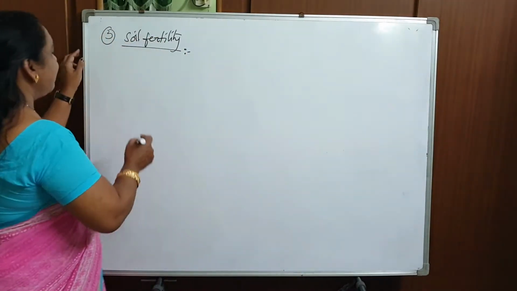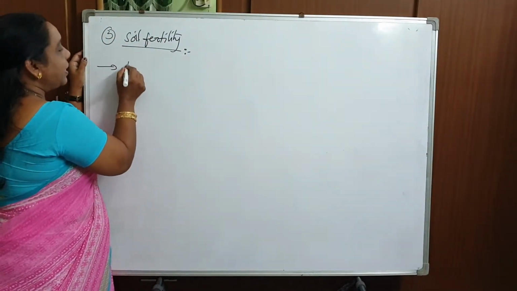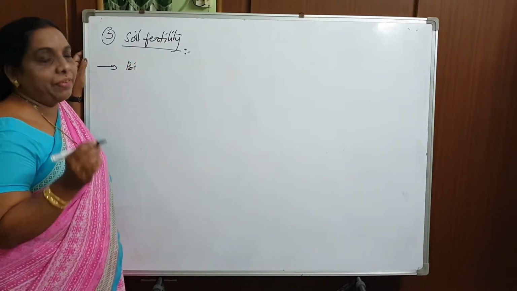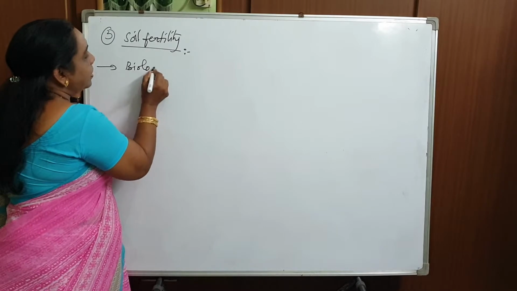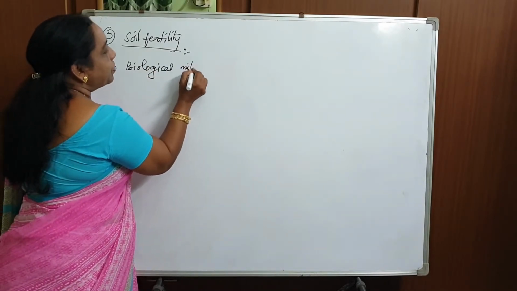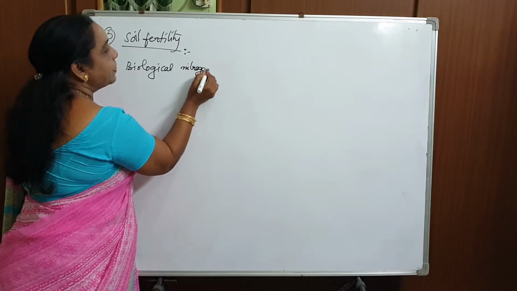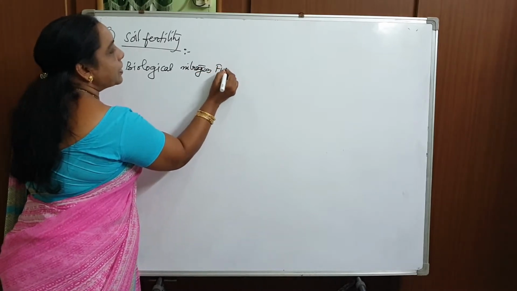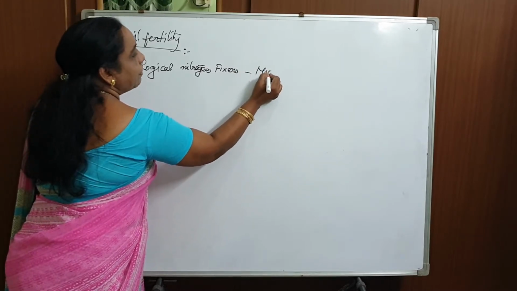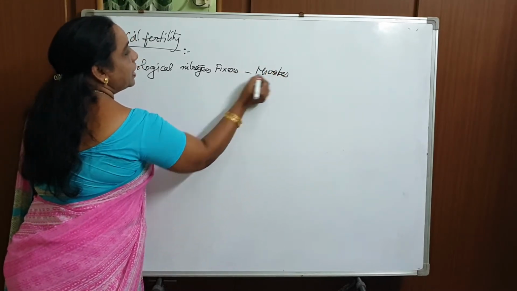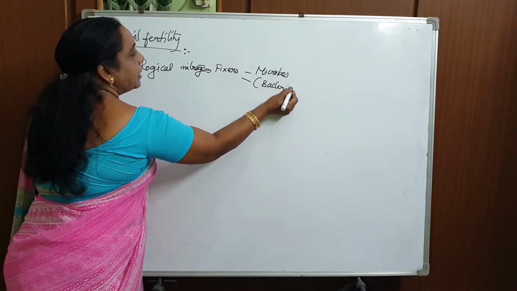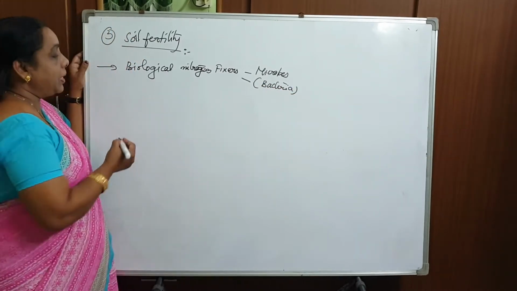So that is the reason we can say that soil fertility depends upon biological nitrogen fixers. Who are these biological nitrogen fixers in the soil? We call them microbes, especially bacteria. Yes, children, just note down the additional point here.